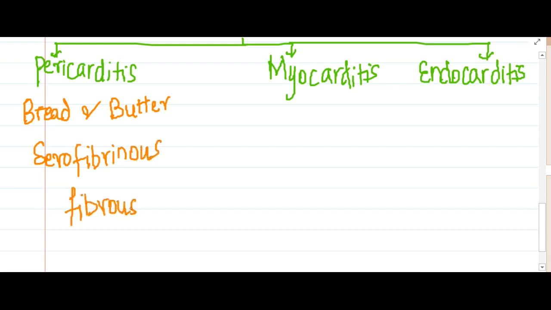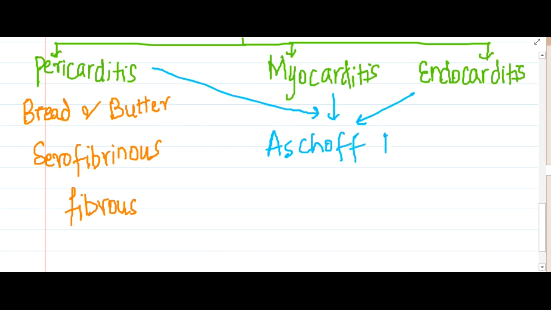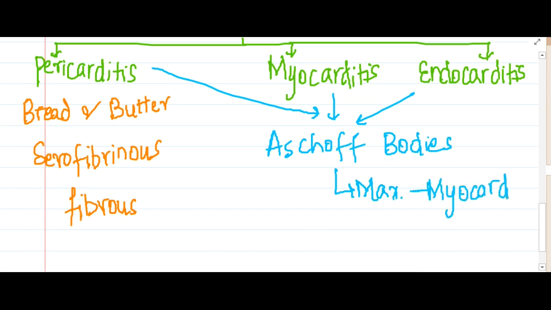Then in myocardium, endocardium, and pericardium also, in all these three you will see presence of bodies called Aschoff's bodies. But these Aschoff's bodies are actually maximum in myocardium.